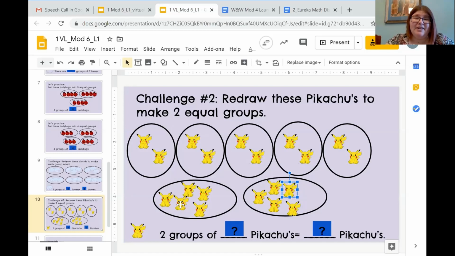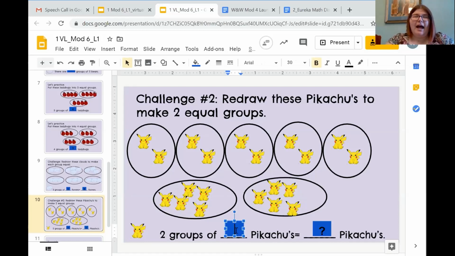I'm going to look down at the bottom in my 2 groups. I have 1, 2, 3, 4, 5 in the first group. 1, 2, 3, 4, 5 in the second group. So I have 2 groups of how many Pikachus? Right, 5.